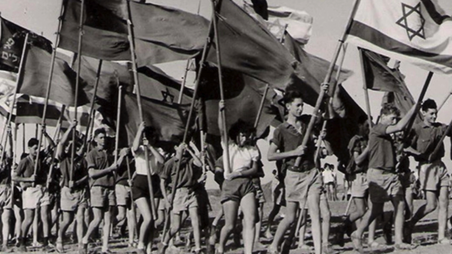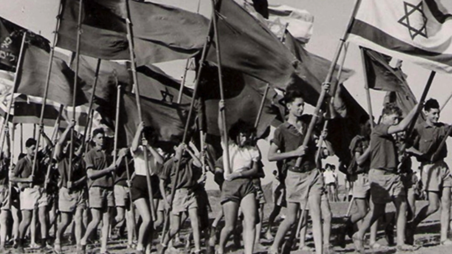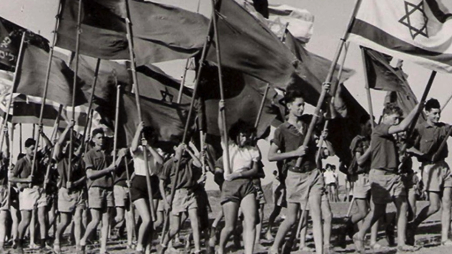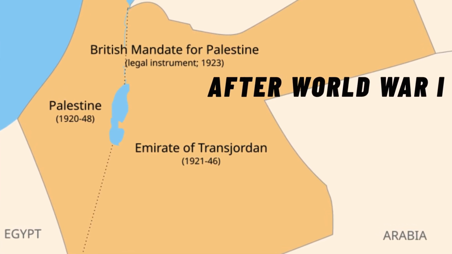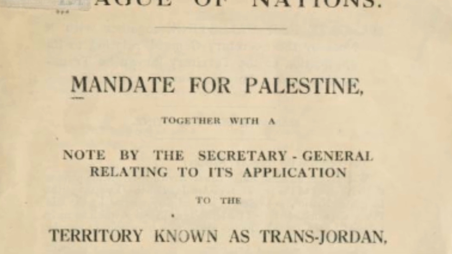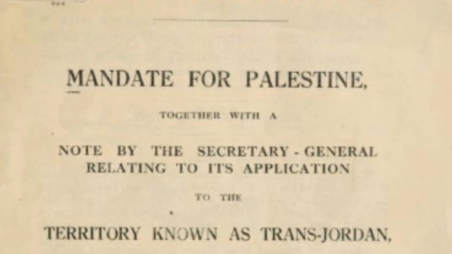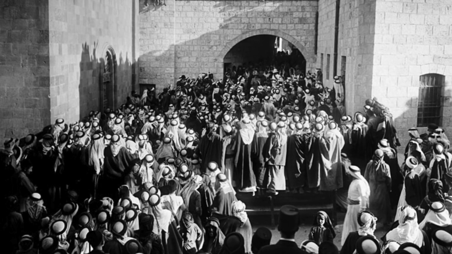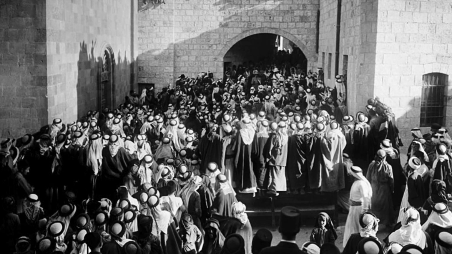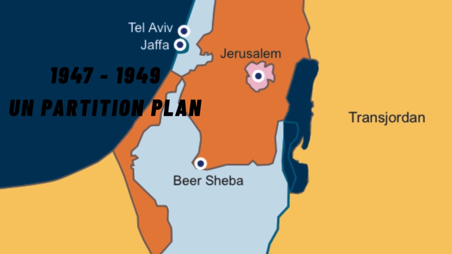This movement gained momentum as Jews from Europe sought refuge from persecution. British mandate. After World War I, the League of Nations granted Britain a mandate over Palestine. The British initially supported the idea of a Jewish homeland, but later tried to balance Jewish and Arab interests, leading to tensions.